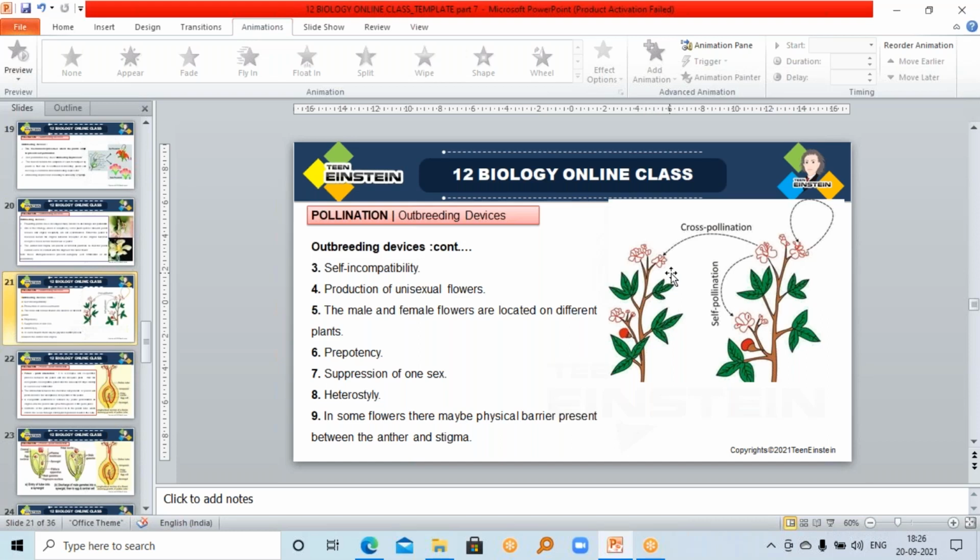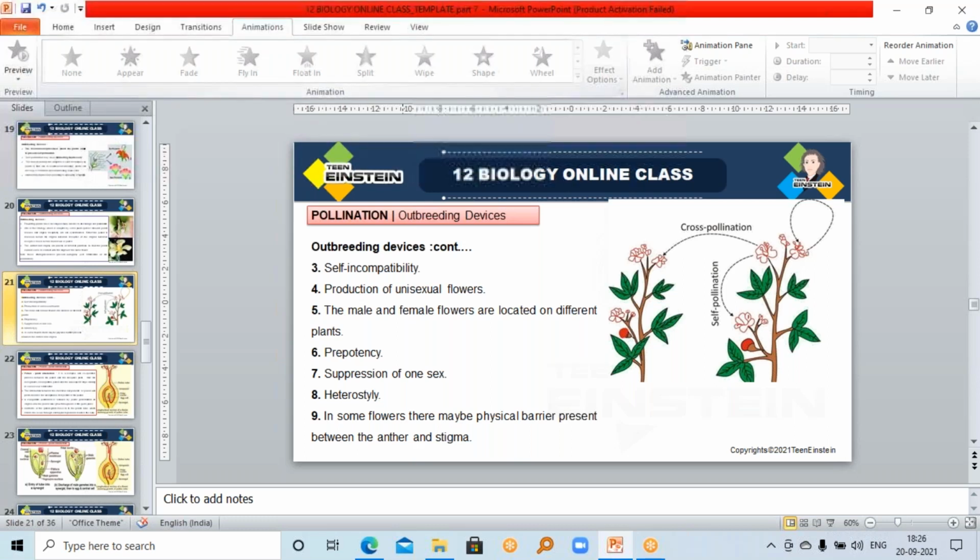In them, unisexual flowers are produced and pollination happens in the way I have explained. So don't forget the examples for unisexual flower production, castor and maize. Both are important MCQs. Note down castor and maize.